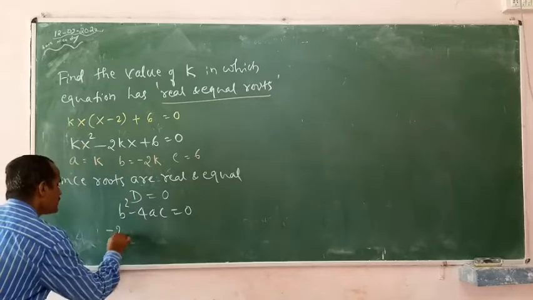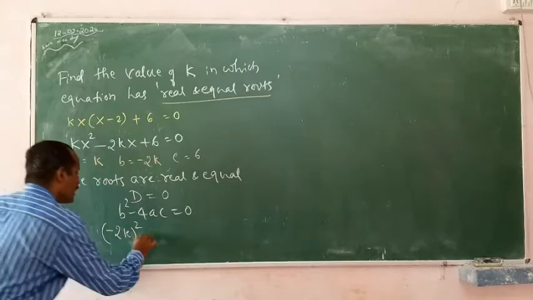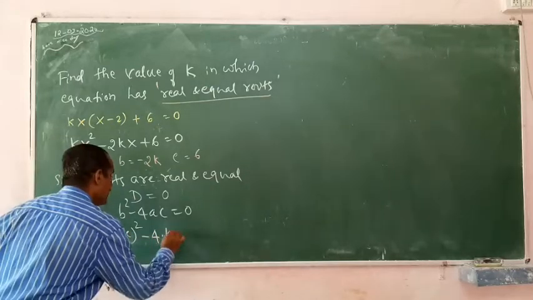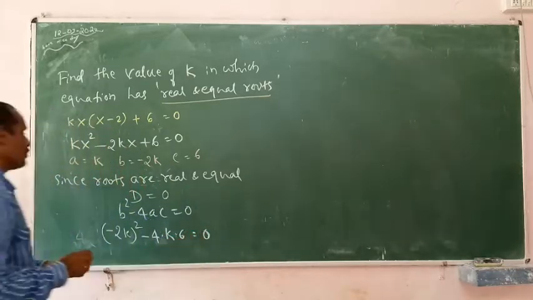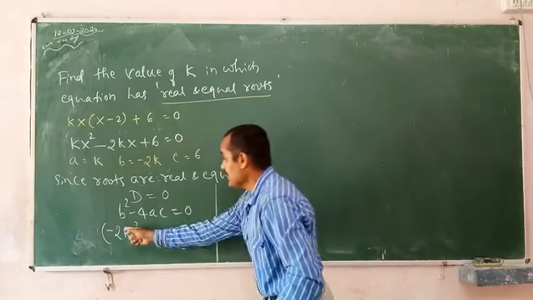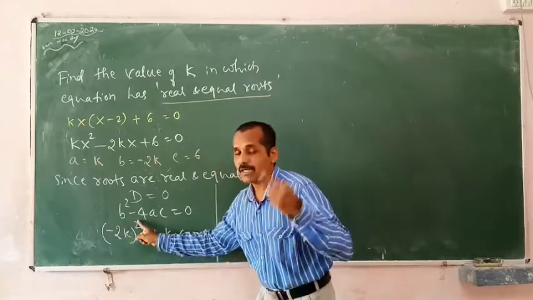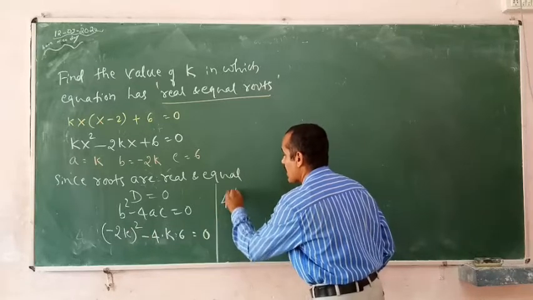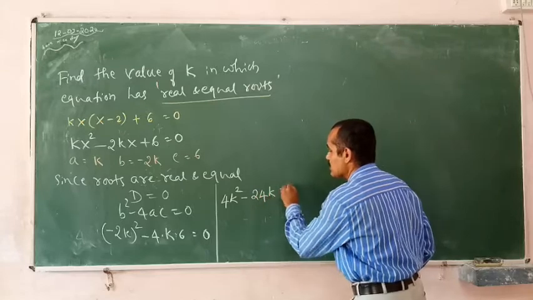It is minus 2k the whole square, minus 4 into a, a is k, into c is 6, is equal to 0. What happens next? It is minus 2k the whole square. First of all, minus square is plus, minus into minus is equal to plus, and 2k the whole square gives you 4k square minus 24k is equal to 0.